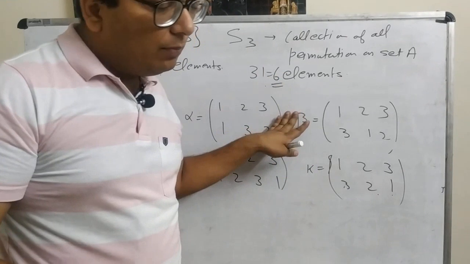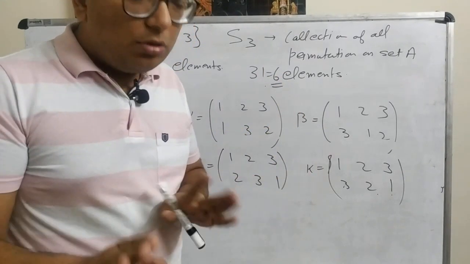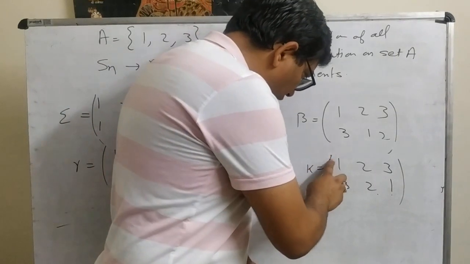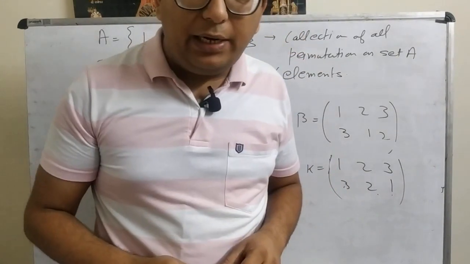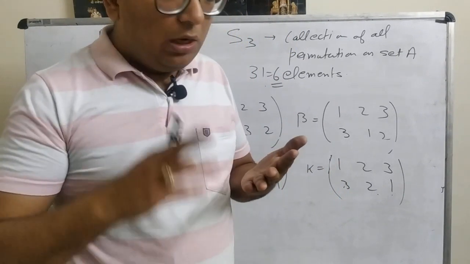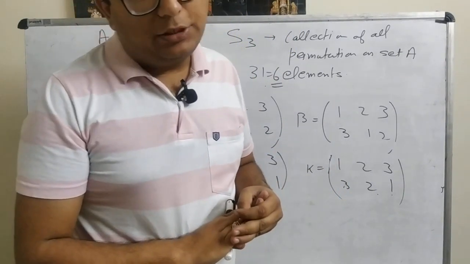So it is obviously a group. Now let us see how we can find the composition of two elements, what the identity element is, and how we can find the inverse of elements.